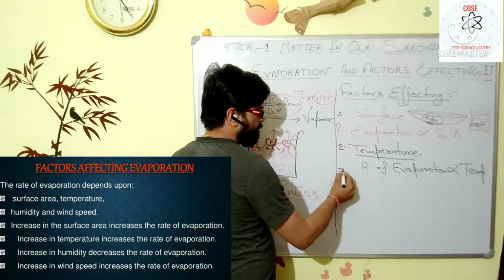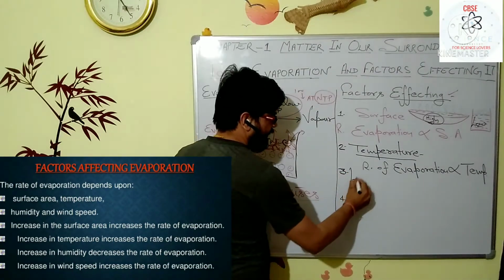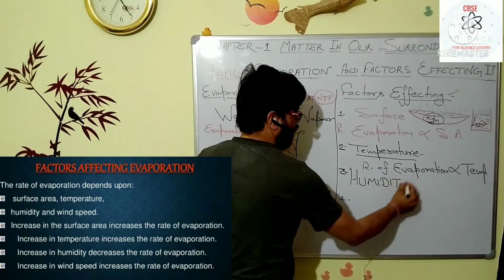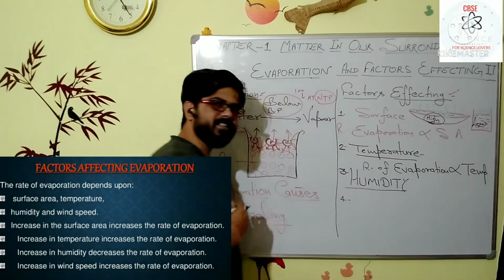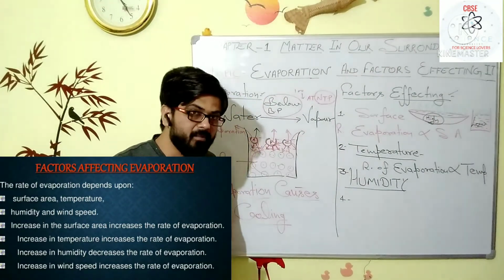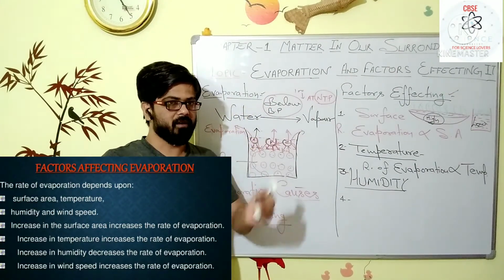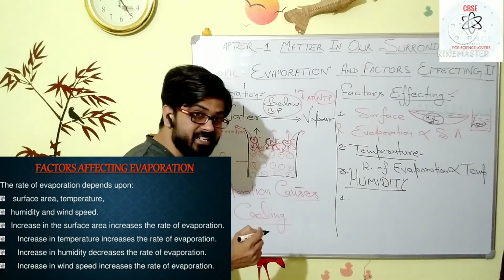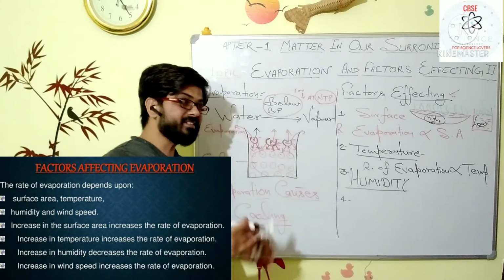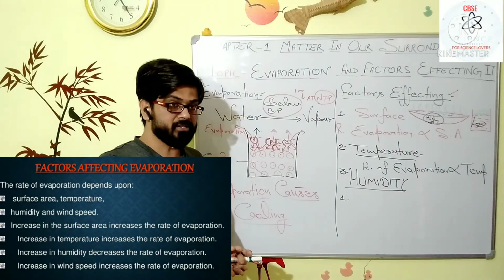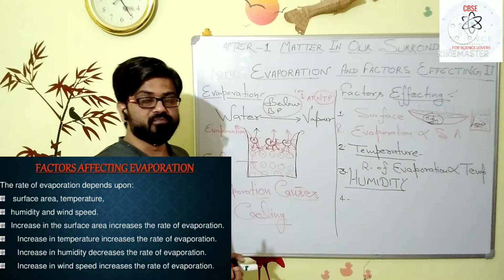The third factor on which the rate of evaporation depends, my dear student, is humidity. What is humidity? Humidity is the amount of water vapor in the air. Our surrounding can hold only an optimum amount of water vapor, not more. So if the humidity is high, it means there is sufficient water vapor in our surroundings, so there is no place for more water vapor.